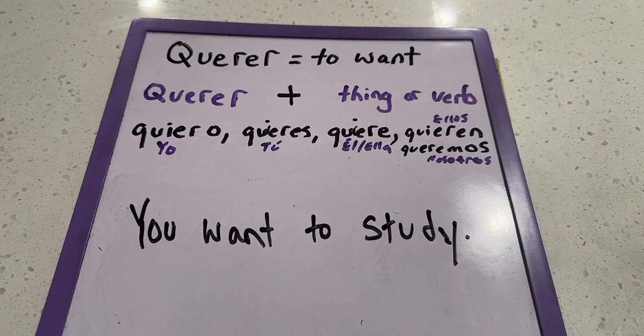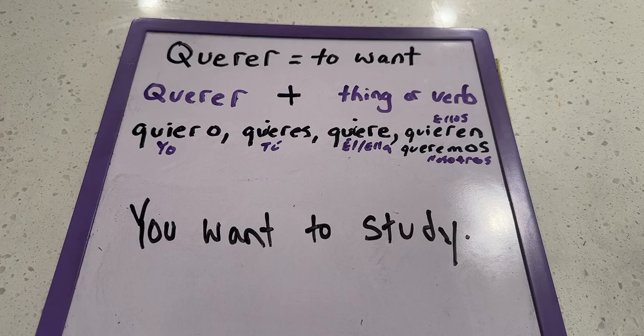You want to study. Okay, I got an answer in here. So far the answers are quiero estudiar, quieres estudiar, tú quieres estudiar.